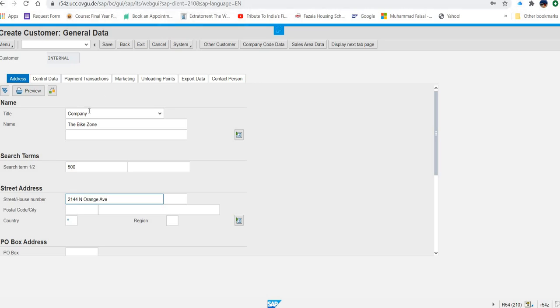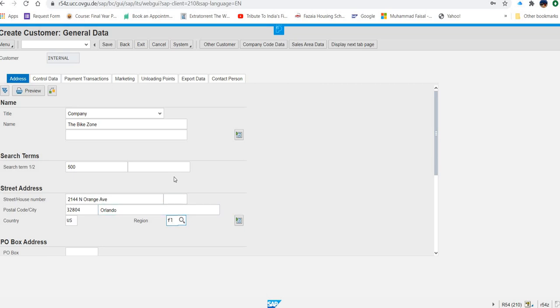Remember, postal codes are very important because they are defined in the SAP system for the cities and the countries. If you put the wrong code, it will create problems for you later on when you want to search. And the city is Orlando, whatever you call it, Orlando. The country is US. Then Florida, FL is the region. So again, why am I typing FL? The reason is very simple. It is the code in the SAP system for Florida.